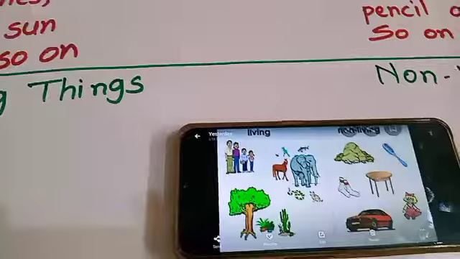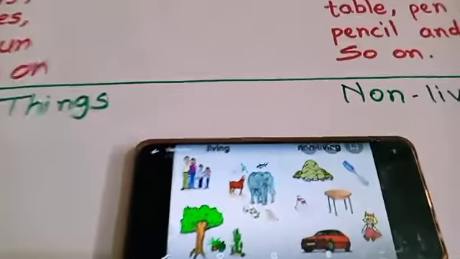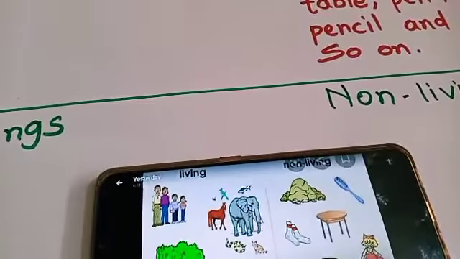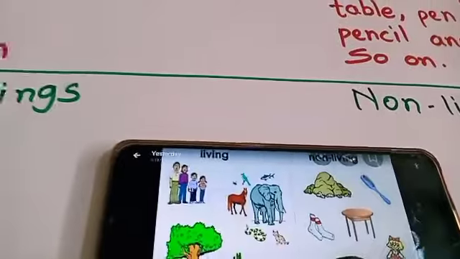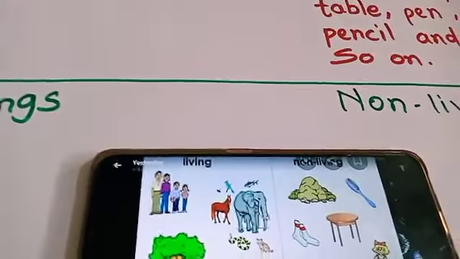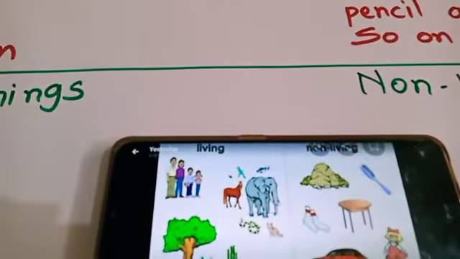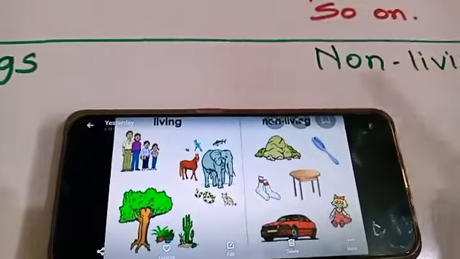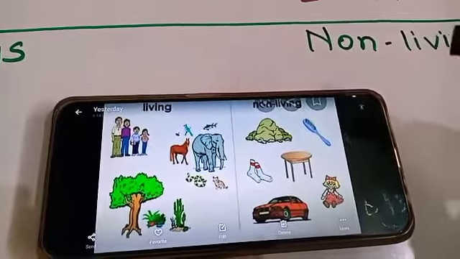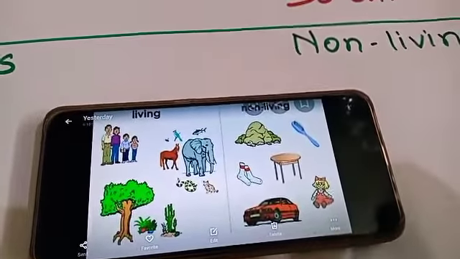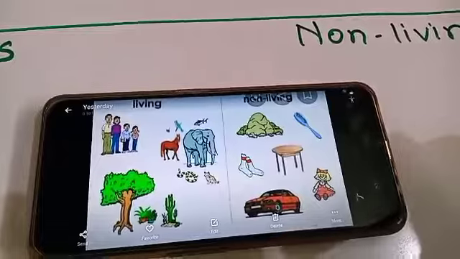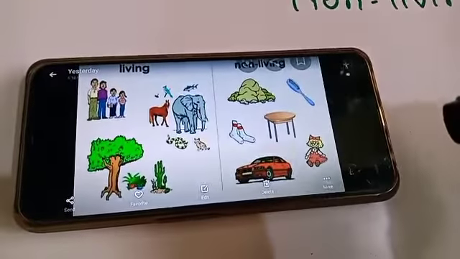But now we will see non-living things. Now you can see in this picture, in non-living things, what will you see? Non-living things do not have life, because you can see here a table, brush, comb, socks, car, toys. These are all non-living things.